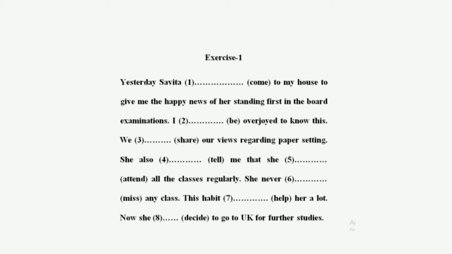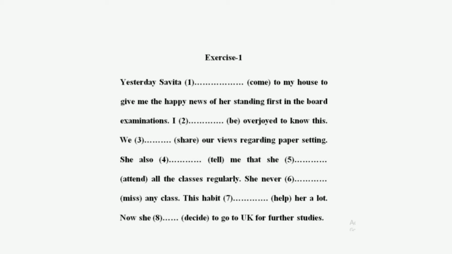So here attended the classes is the first action and telling it about is the second action. So you will fill accordingly. It goes like this. She also told me that she had attended all the classes regularly. Now come to the next sentence.